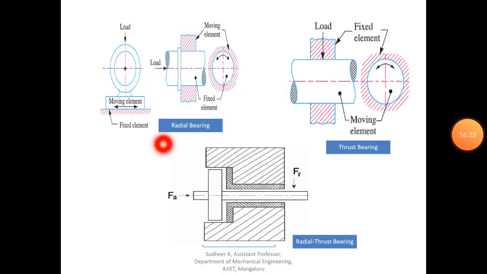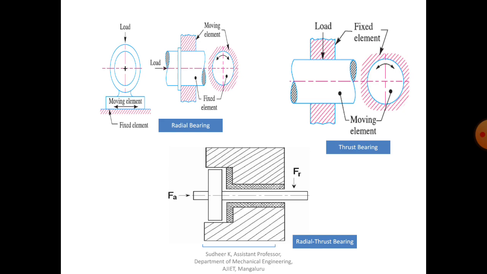As I mentioned already, in radial bearing again there is a different classification, mainly full journal bearing. When the angle of contact is 360 degree, we call it full journal bearing. When the angle of contact of the bearing with the journal is 120 degree, then we call it partial bearing. Similarly, one more type is fitted journal bearing.